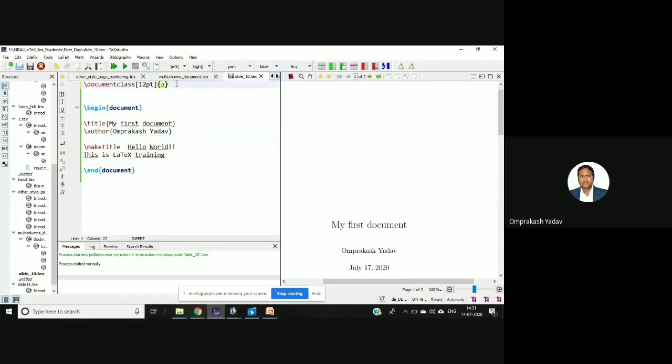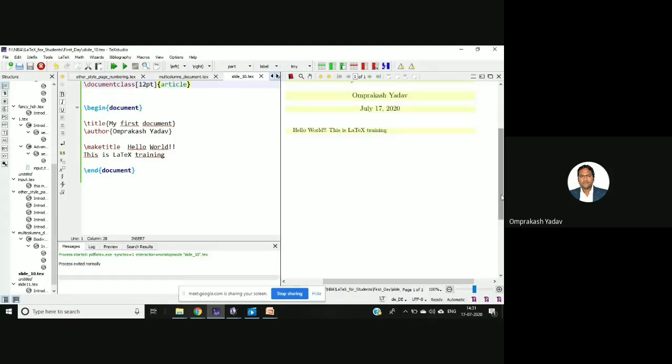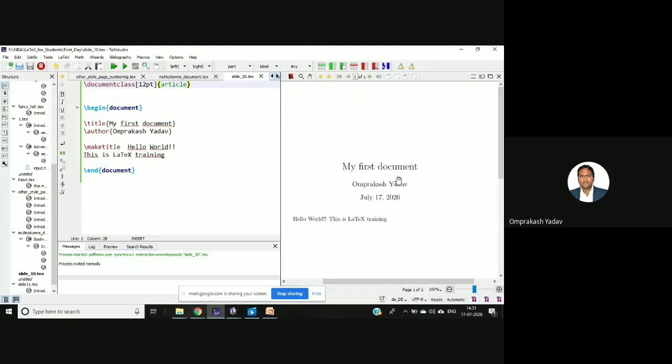Let's see with the article what happens. Okay, if you see the article, it's coming on the same page, right? My first document, this date, and then the hello world. This is a LaTeX training. So later, when you get this .tex file, you can do the changes for article, book, report, and see the effects.